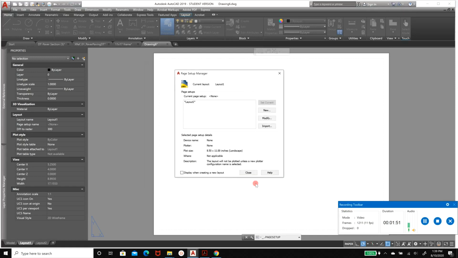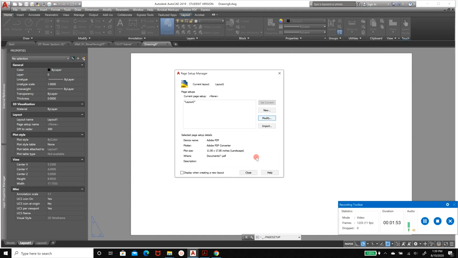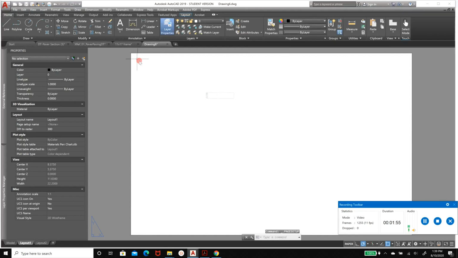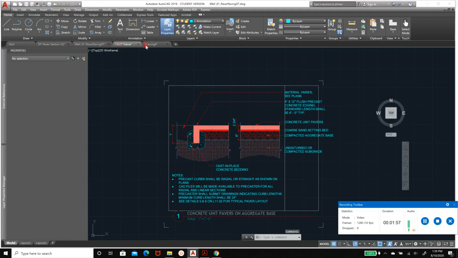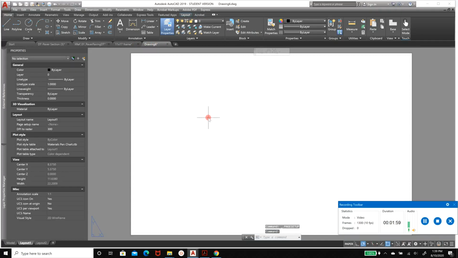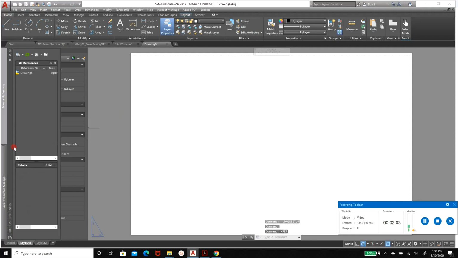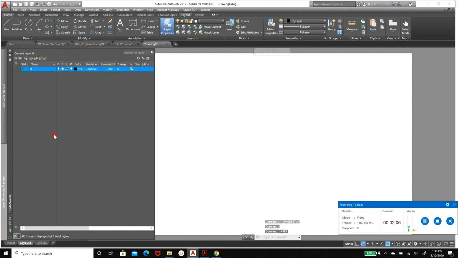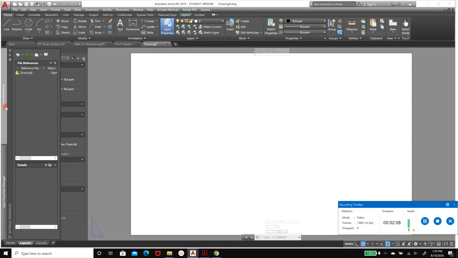And then just click OK, and you'll notice the page size gets bigger. And then we're going to just pull in this detail drawing and this frame. And then we'll plot it. So to do that, type XREF, enter. And the external references window pops up, and click on this attach drawing icon.